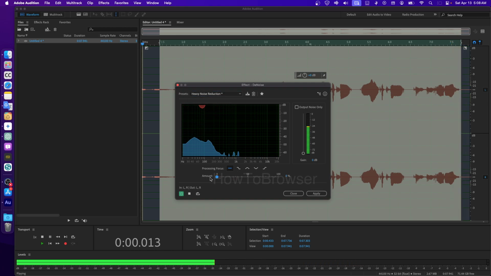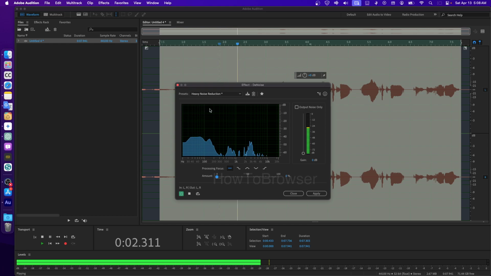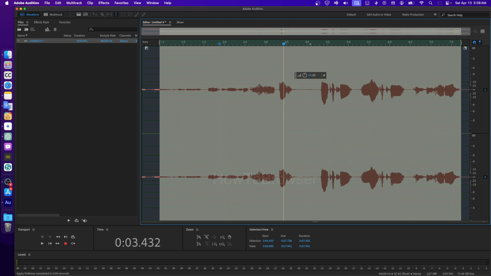or you can do it manually. And as you can see, I don't have background noise here because this red tells me that that's background noise. Just apply, and that's all you have to do.